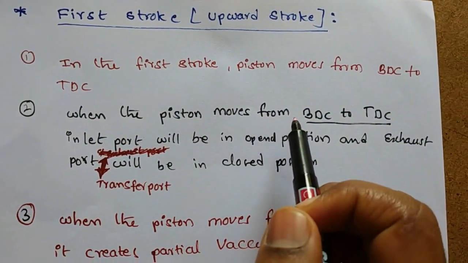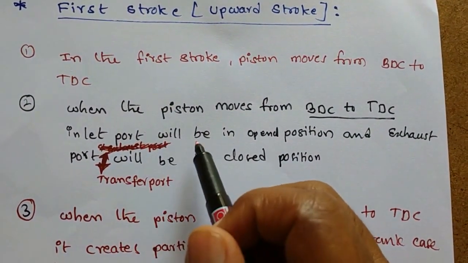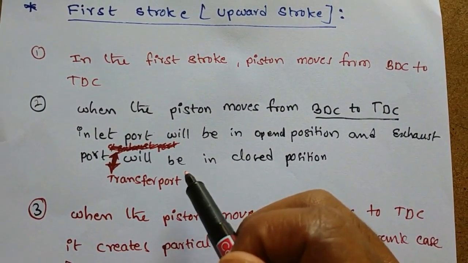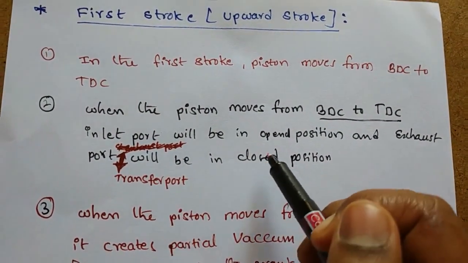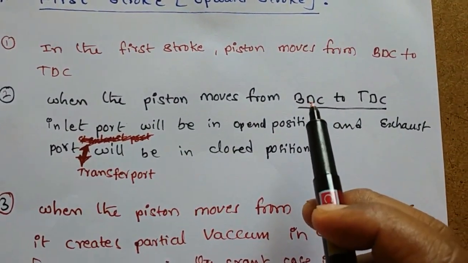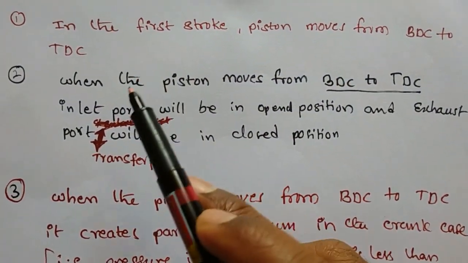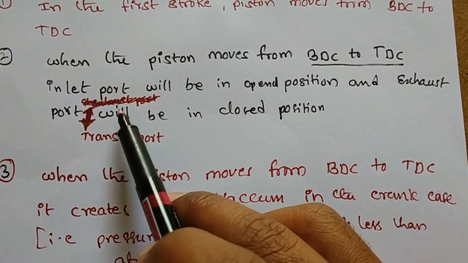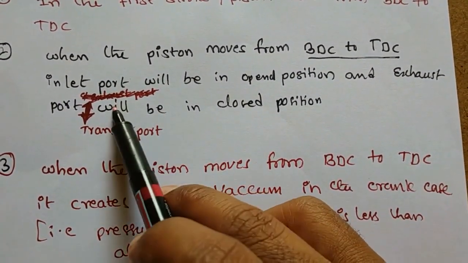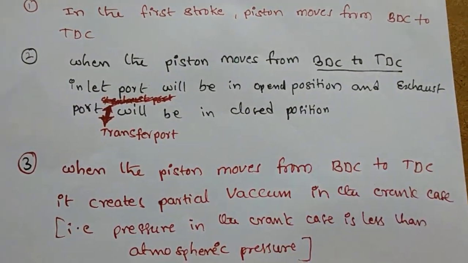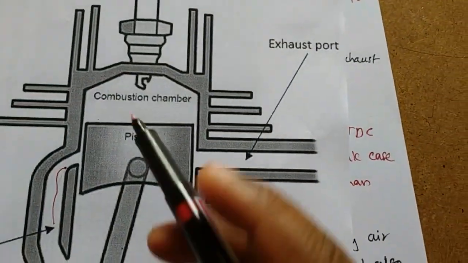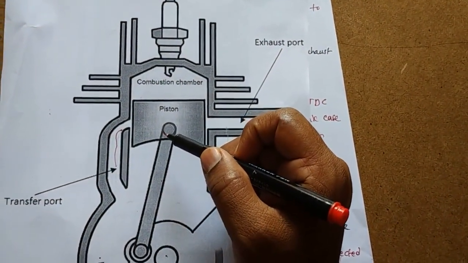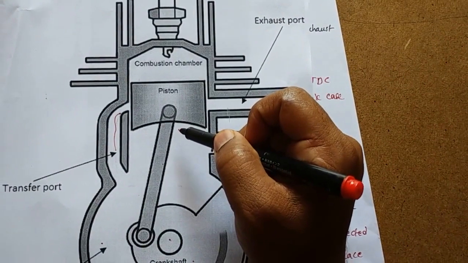When the piston moves from BDC to TDC, only the inlet port will be in the open position, and the exhaust port and transfer port will be in the closed position. Observe the diagram: this is our BDC point, this is our TDC point.